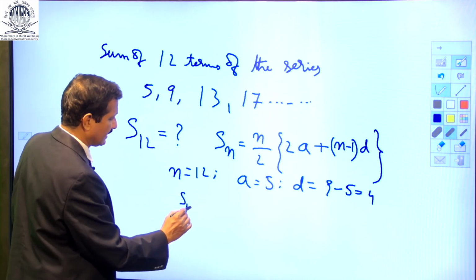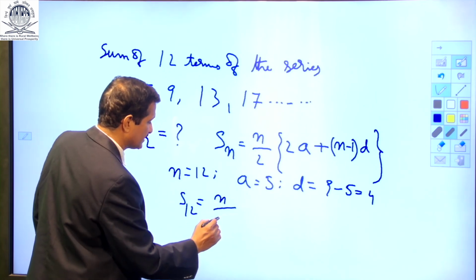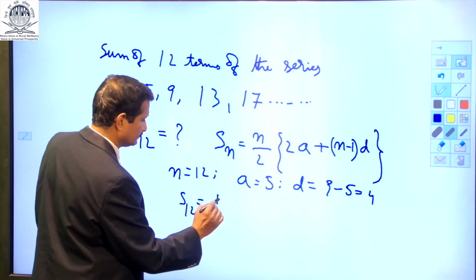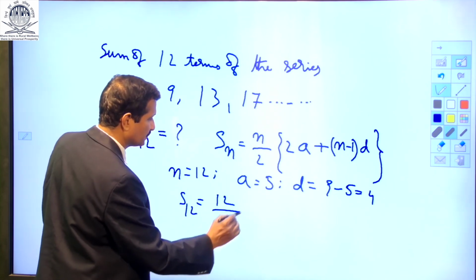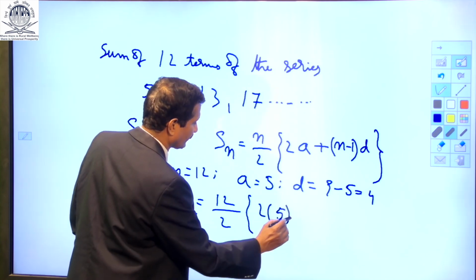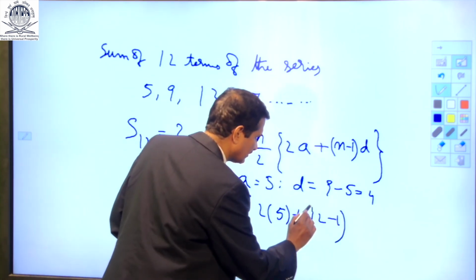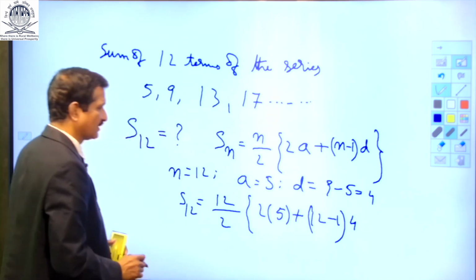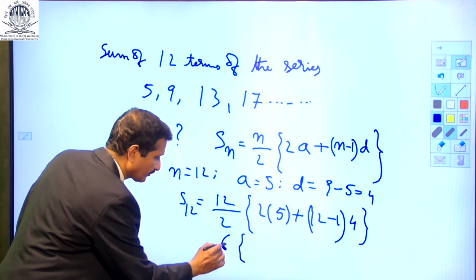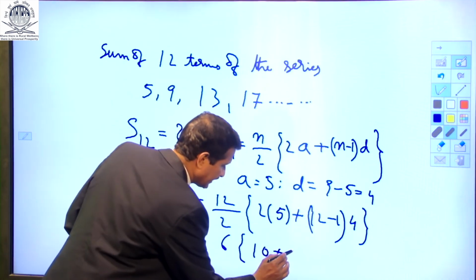So I have S12 is n, which is 12, by 2 into 2 into 5 plus n, which is 12, minus 1 into 4. Let us work this out. 6, 10, this is 11 into 4 is 44.